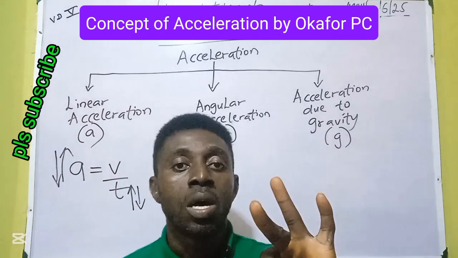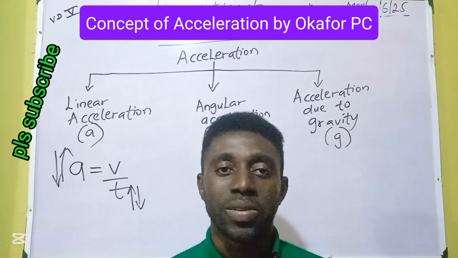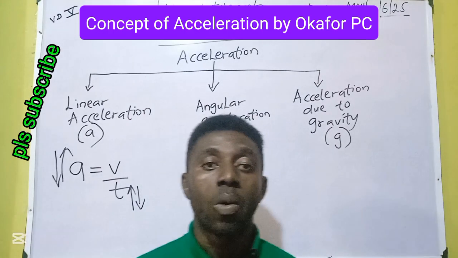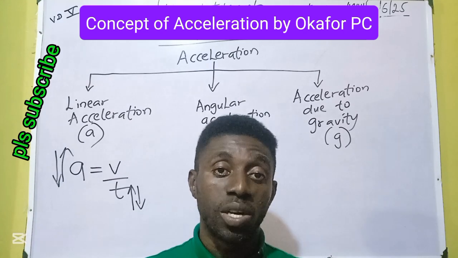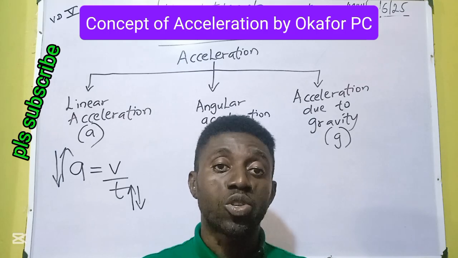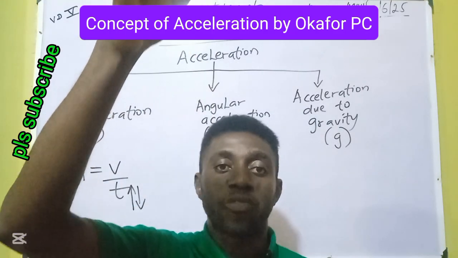Then the third one, we have acceleration due to gravity, represented with the symbol g. So I want to believe you now know the three types of acceleration: linear, on a straight line; angular, around the curve; acceleration due to gravity is the acceleration that is caused by gravitational force.